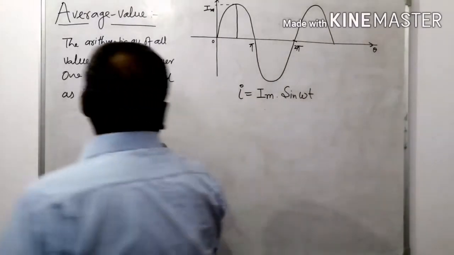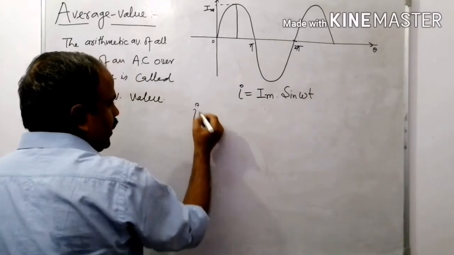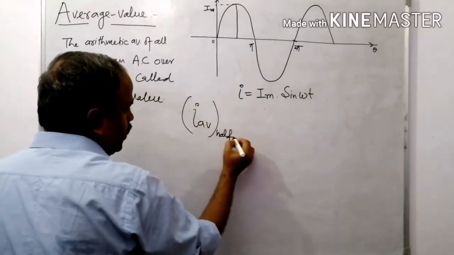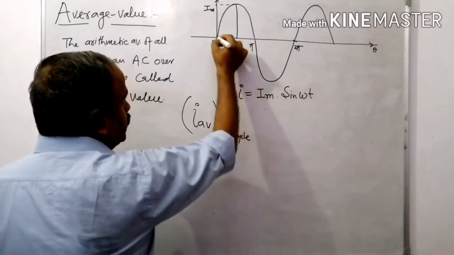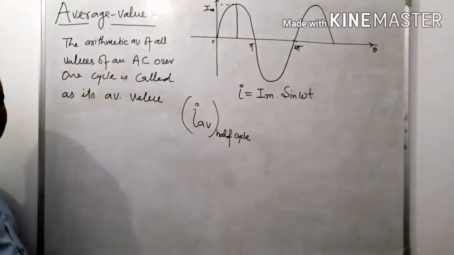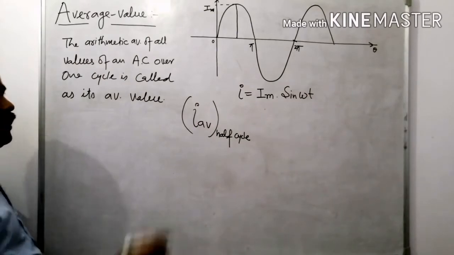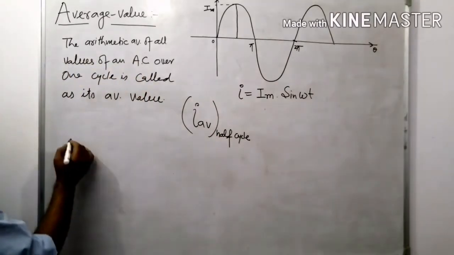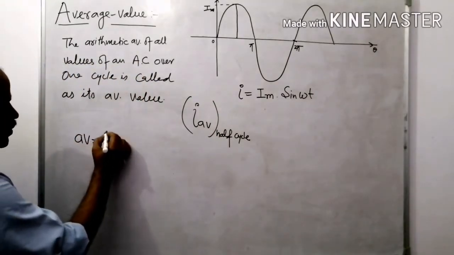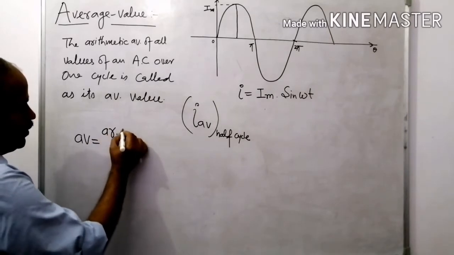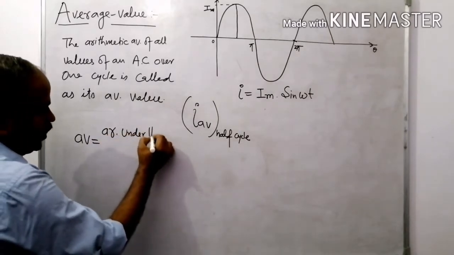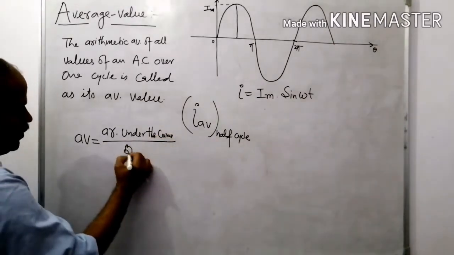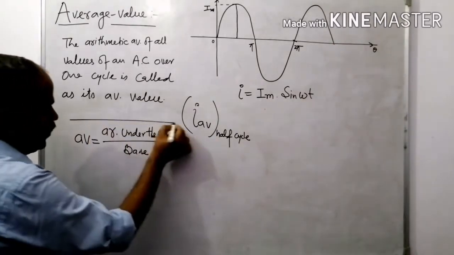So I am going to calculate I average for the half cycle, 0 to pi. I am going to calculate the average value of alternating current for 0 to pi. What is the formula? Average value is equal to area under the curve divided by its base value.